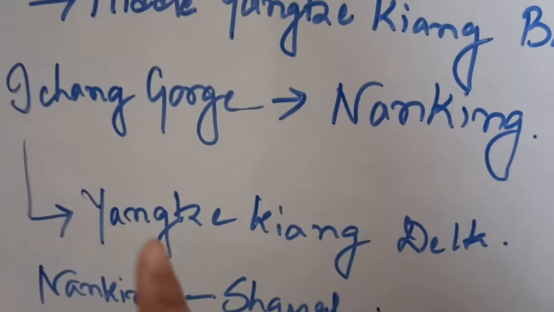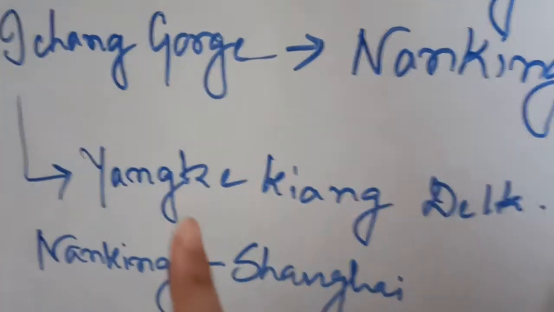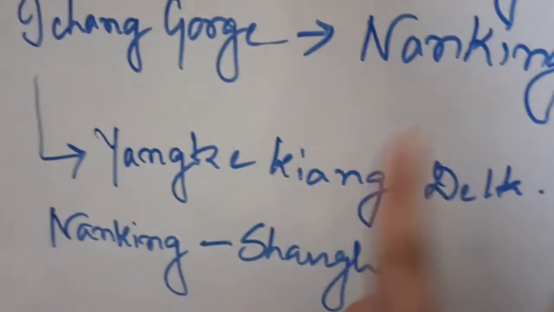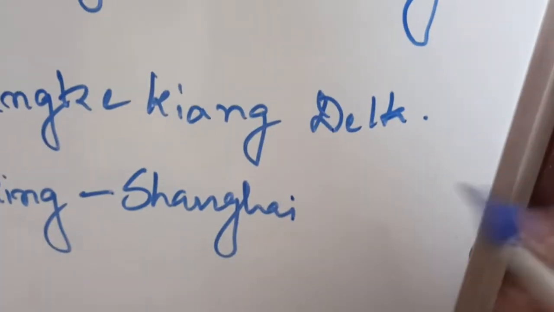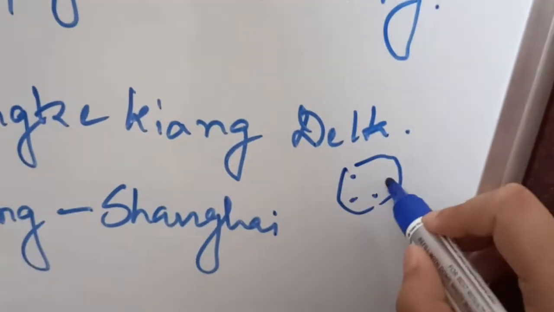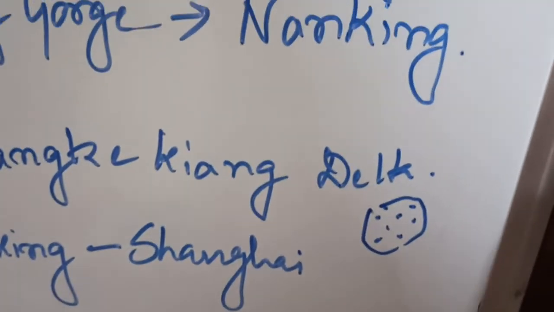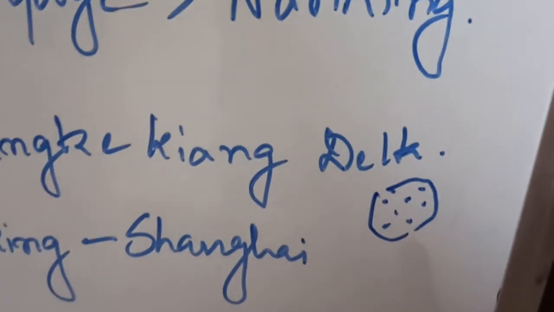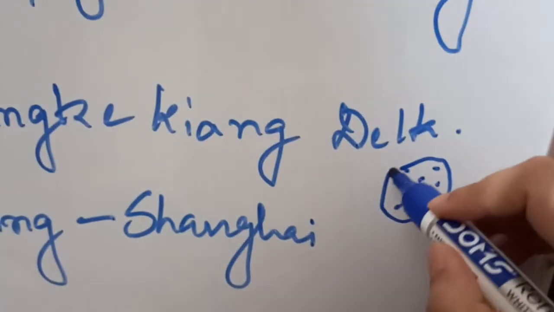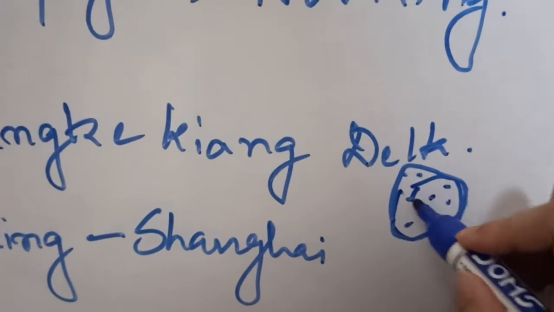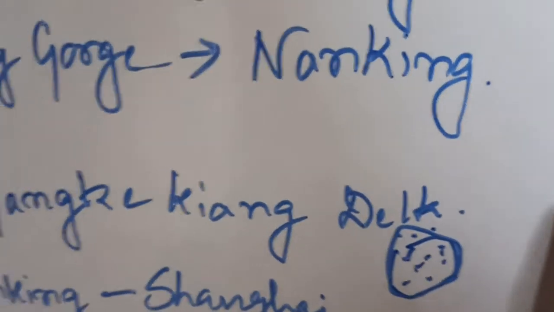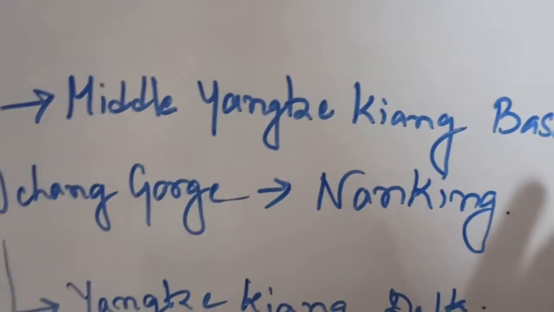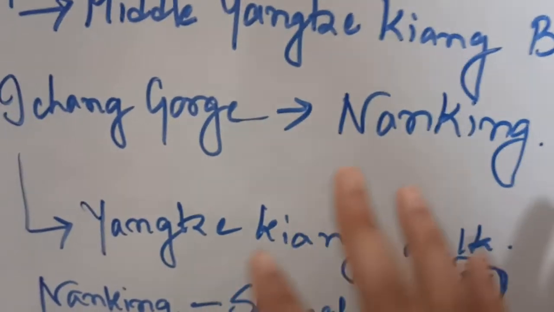Next one is the last course or the lower course, that is the Yangtze Kiang Delta. Why delta? A delta is a deposited landform like this. It looks like the Greek alphabet delta, a triangular land, and that is why we call it a delta. It is a depositional feature, formed by the deposition of sediments carried by the river throughout its course.